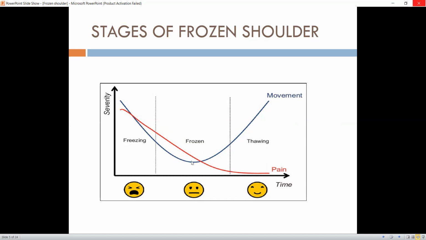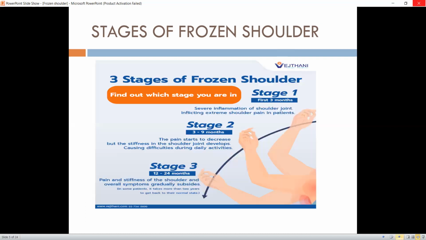While in the frozen stage, pain starts to subside, but the patient has pain at the extreme of movement. But the most important feature is that the patient is progressively losing range of motion at the glenohumeral joint. While in the thawing stage, the pain subsides, and there is significant improvement in functional range of motion of the shoulder joint.